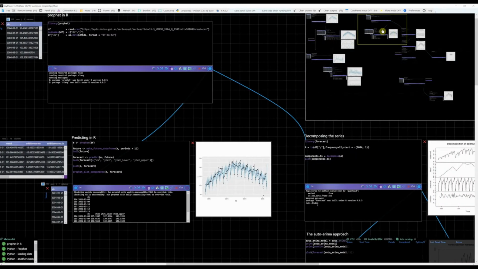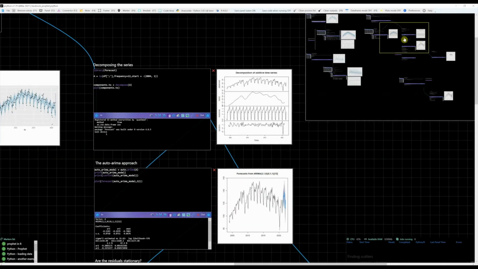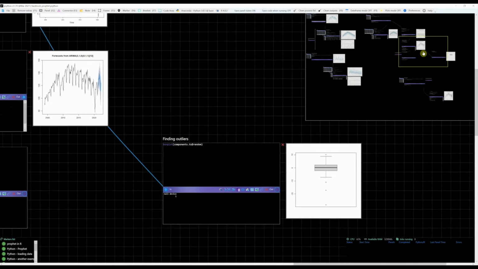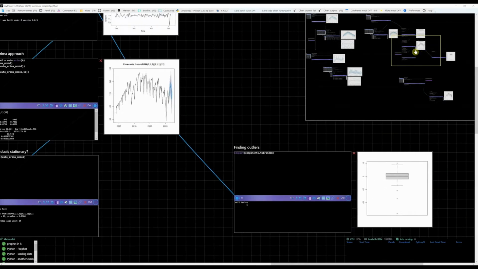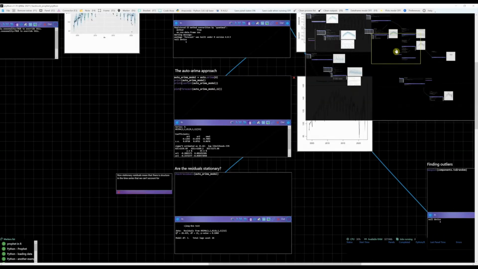Then I will show you how to have a quick look at a series and see if it looks promising as a forecastable series. It will be a good excuse to show you how we can build a simple anomaly detection system. The idea is to flag abnormal values in a time series, and it is used a lot in the industry. And then we will jump into the famous auto.arima function in R, which is not available in Python.